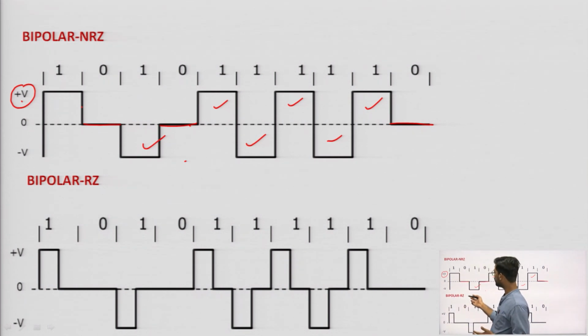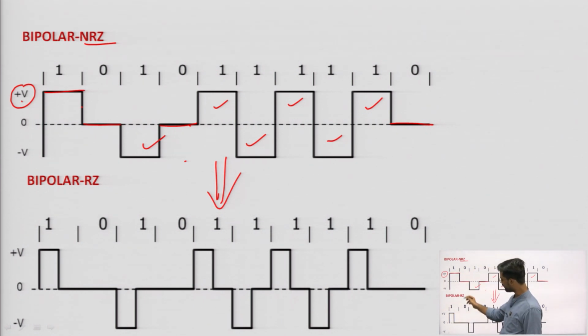Similarly, for bipolar RZ, it is the same. Both are the same; the only difference is that NRZ means the whole bit duration is plus voltage, but for the RZ case, for half the bit duration it is plus V, and for half the bit duration it is 0 volts. So that is exactly equal. Only the bit duration is changing, and for 0 it is also 0.